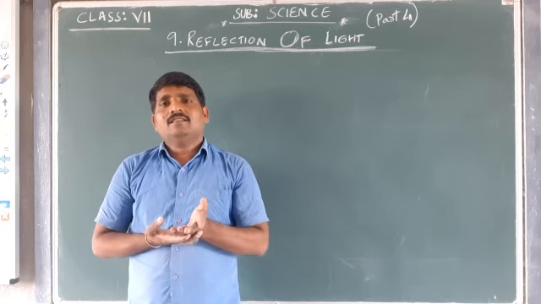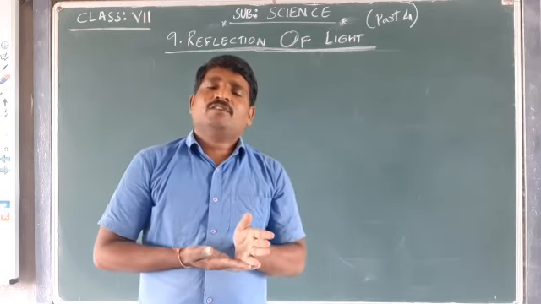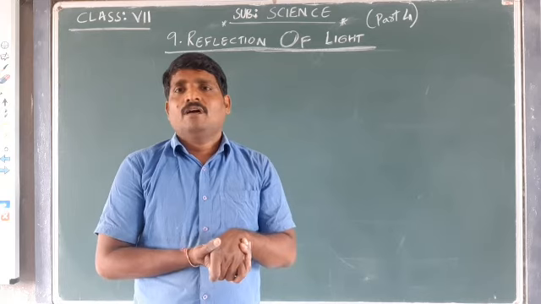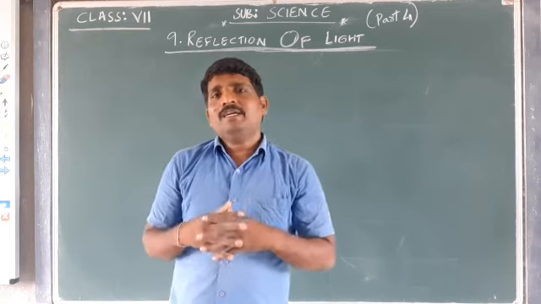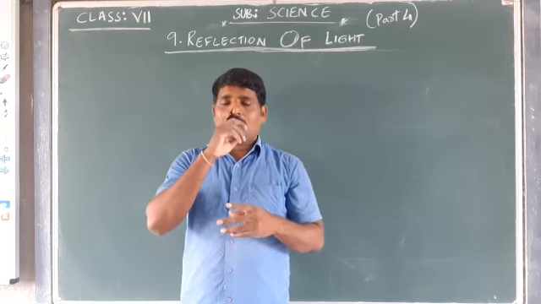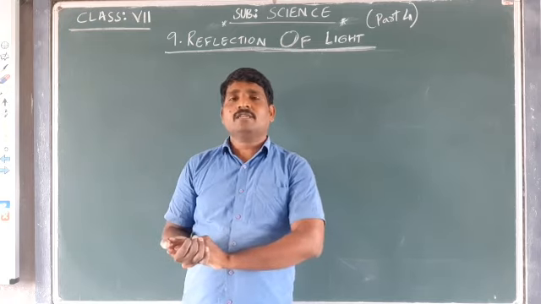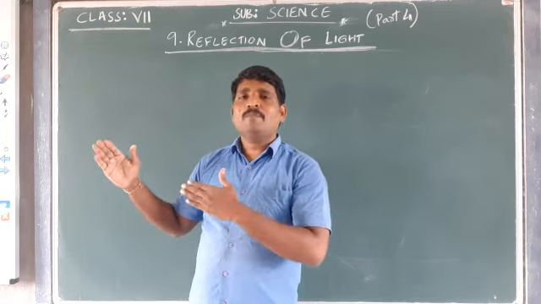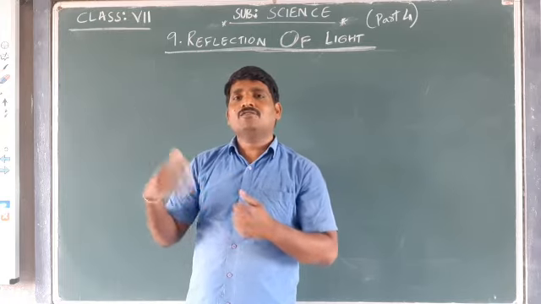And in the last session we were talking about preparation of a periscope. I hope you made that periscope and enjoyed observing objects. By hiding in one place, we can observe what is happening on the other side also.